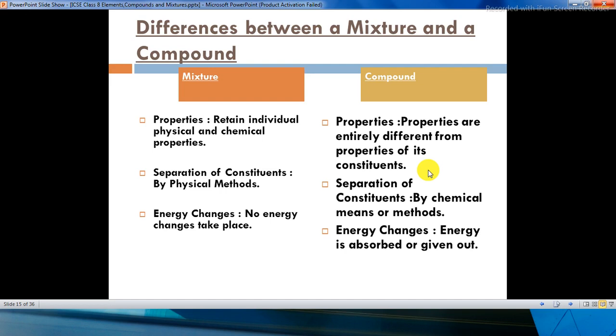Next is about the separation of constituents. In a mixture you can separate the constituents by simple methods. By using simple physical methods you can separate the mixtures, but it is very difficult or impossible to separate the constituents of a compound. You require chemical means or chemical methods. Next come the energy changes. No energy changes take place in a mixture, whereas in a compound, energy is absorbed or given out, like evolution of heat or absorption of heat. So one of them will be observed.